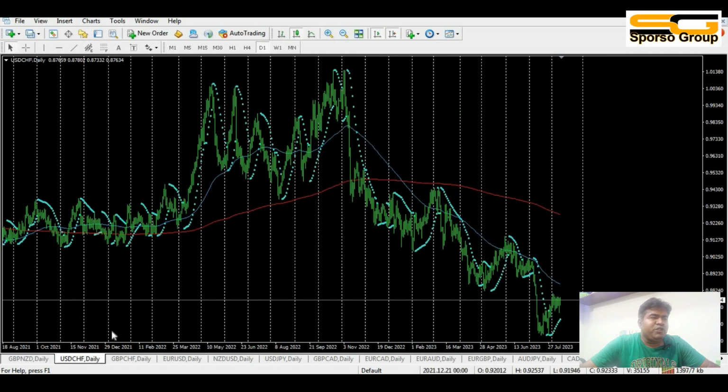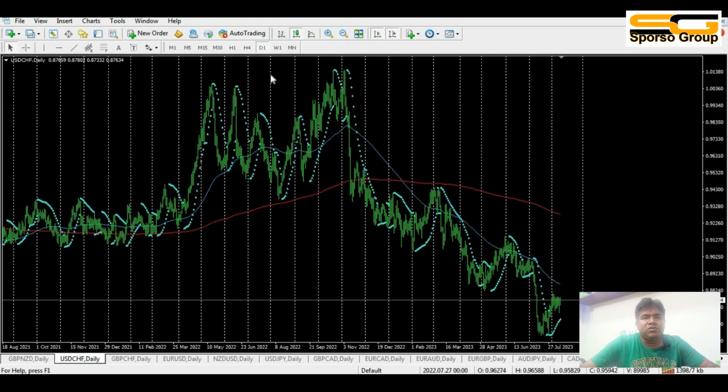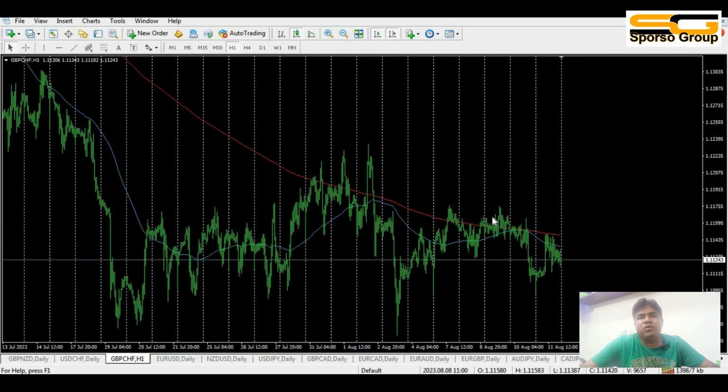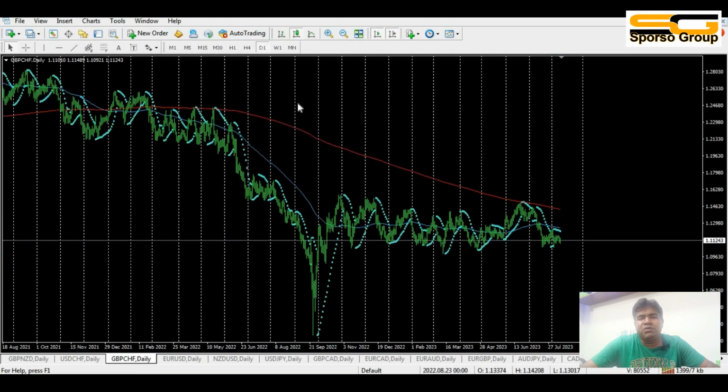Now USD CHF: the 1 hour chart is uptrend, the 4 hour chart downtrend, and the day chart also downtrend. That means this makes an indecision market at this moment. GBP CHF: the 1 hour chart is downtrend, the 4 hour chart also downtrend, and the day chart also downtrend. That means it will be down for the next week.